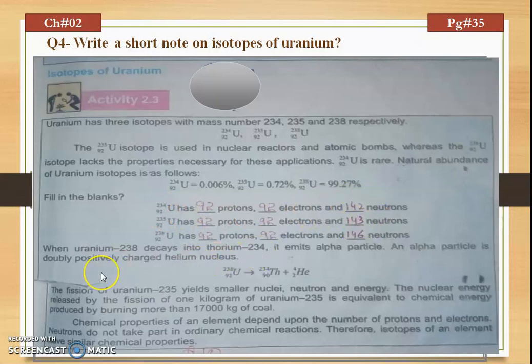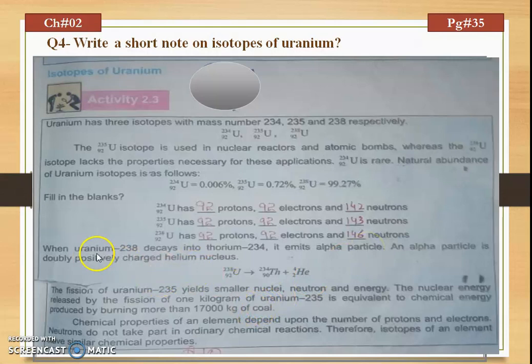Here are some important uses of these isotopes of uranium. Uranium-238 decays, or is converted, into thorium-234. Thorium-234 is also an isotope of the element thorium, and when uranium-238 decays into thorium-234, it emits alpha particles, which are doubly positively charged helium.